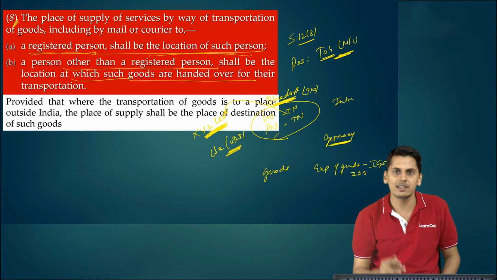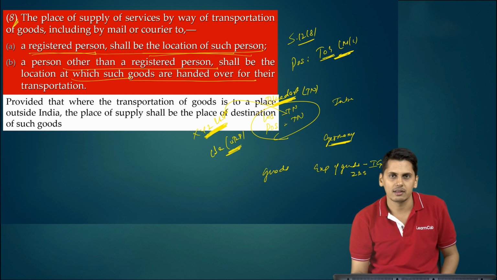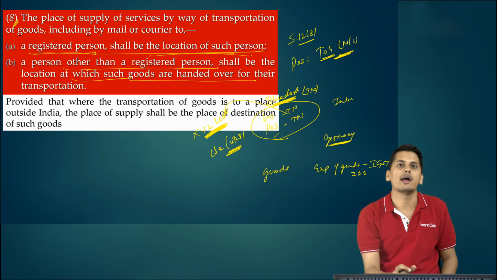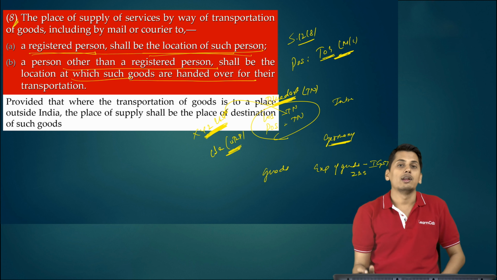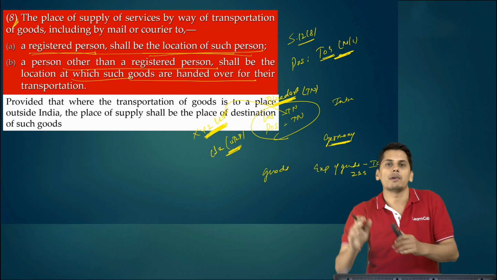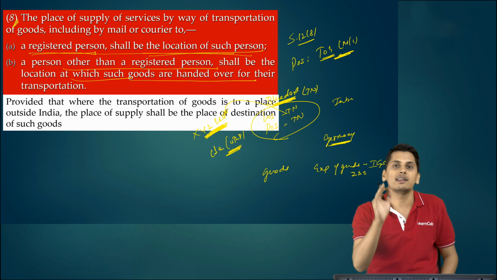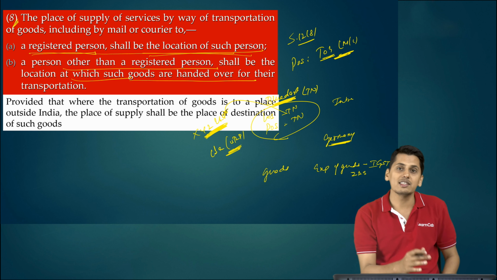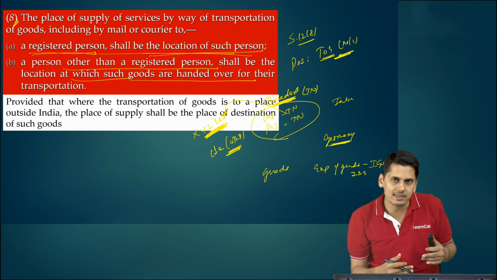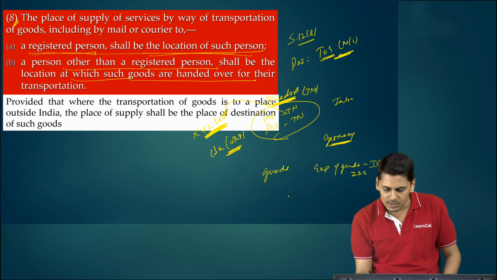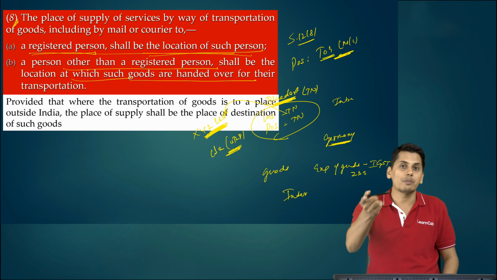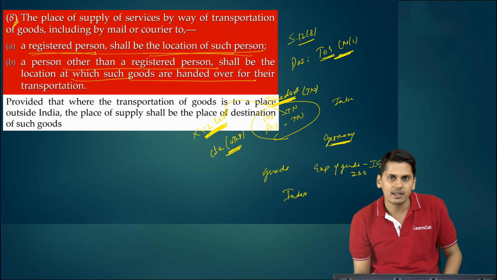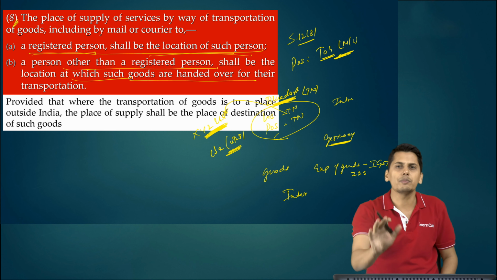Now what is the destination of these goods? The destination is Germany. So now where is the location of supplier? Location of supplier Blue Dart, Tamil Nadu. Place of supply outside India. Location of supplier in India. Place of supply outside India. It happens to be an interstate supply according to section 7 of the IGST law. So in the earlier case, prior to amendment, this was an intrastate supply. Post amendment, it becomes an interstate supply because location of supplier in India, place of supply outside India. It is an interstate supply, agreed.